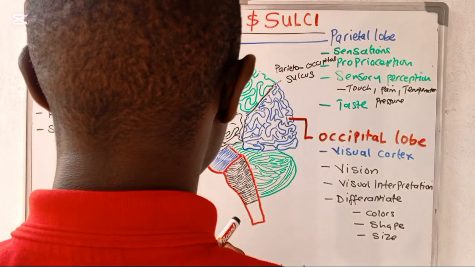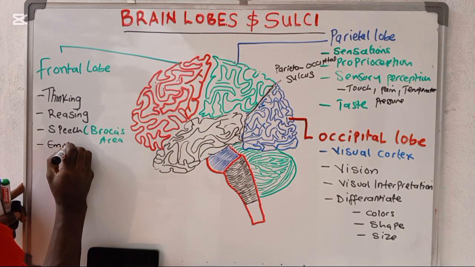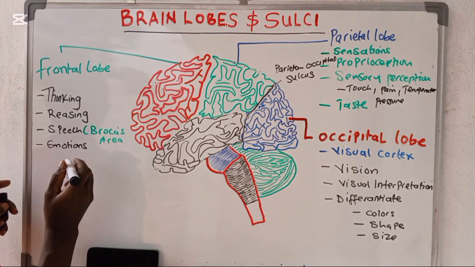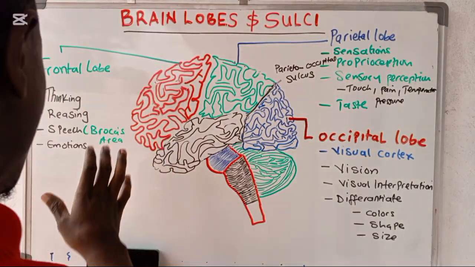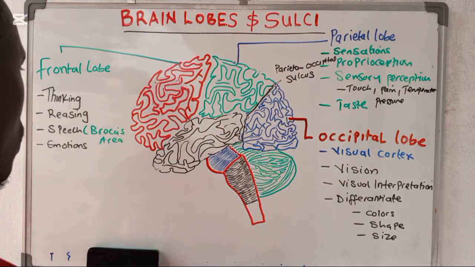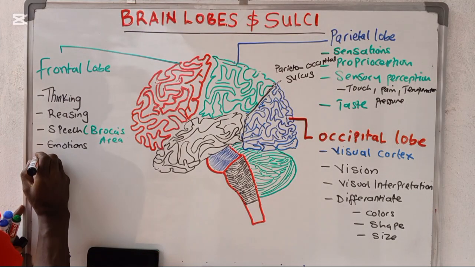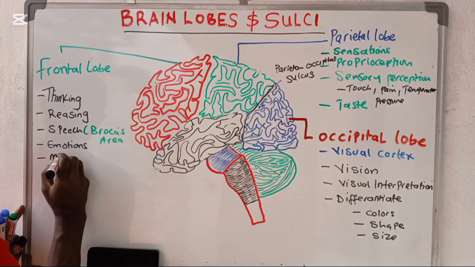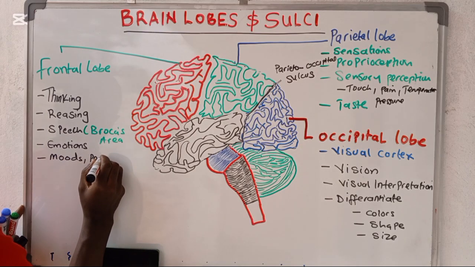Again, another one is our emotions. Some people are too emotional, but I want you to know that the lobe responsible for this kind of emotions is the frontal lobe. And then also we have other functions like mood, and personality.